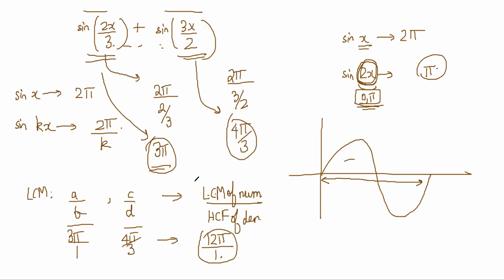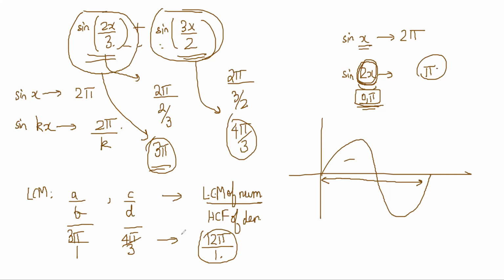Sometimes there are mistakes in this. Sometimes trigonometric functions have weird behavior. It looks like it should be this, but it could be half of that also. So sometimes you will have to check 6 pi and all. But here, check the answer once. Should be 12 pi. Yeah, it's D only. Here it should not be a problem.